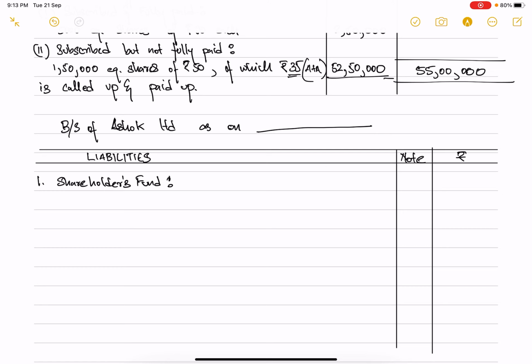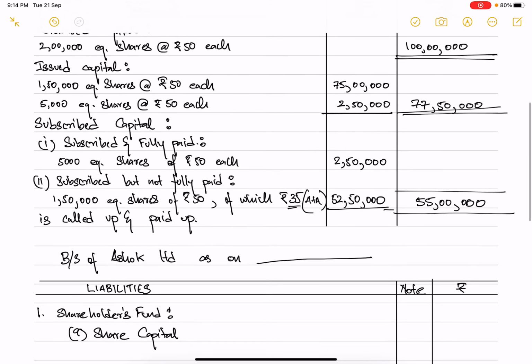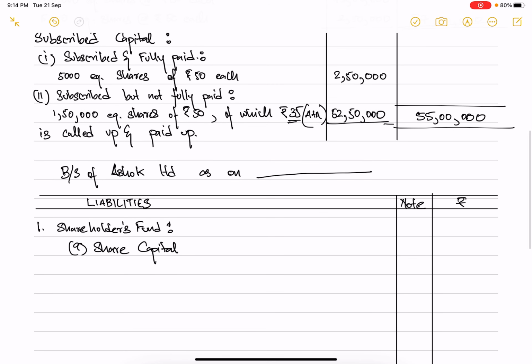Under this there are also certain subcategories, but for now we only require the share capital, which is the first representation under the shareholders' fund. Since the value of this share capital has been derived from note number 1, under the note column you can give the reference of number 1, and the value, rupees 55 lakhs, can be represented here.